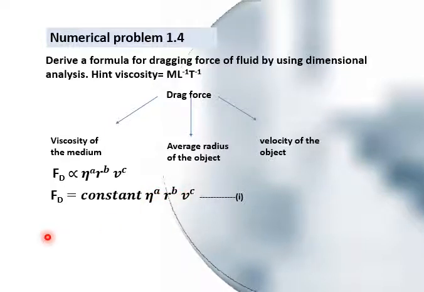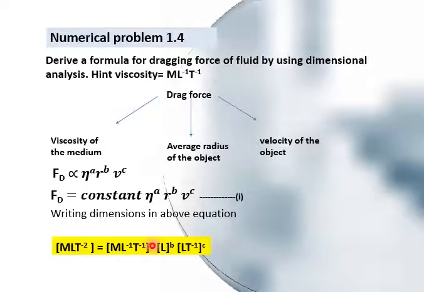So writing the dimensions on both sides, as this is force, the dimension will be MLT^-2. This is with eta, and the dimensions are already given as (ML^-1 T^-1)^a. For radius, its dimension will be L^b. For speed, the dimensions will be (LT^-1)^c.